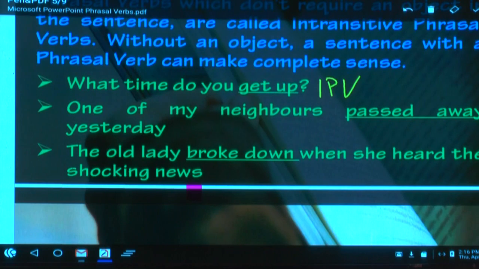Now, what is the difference between wake up and get up? Wake up means to come out of your sleep. Open your eyes. Get up, to come out of the bed. Generally, in conversational English, we don't ask the question, what time do you wake up? What is the reason? Imagine you wake up at 5:30, but get up at 8:30. It makes no sense at all. We always start the day with the time we get up, not wake up. So never ask the question, what time do you wake up? Start the day with, what time do you get up?